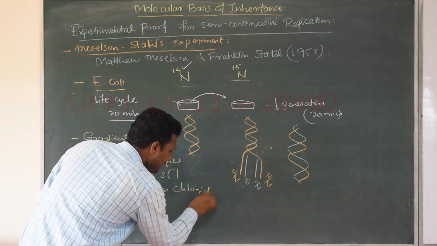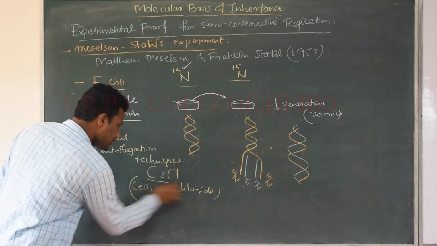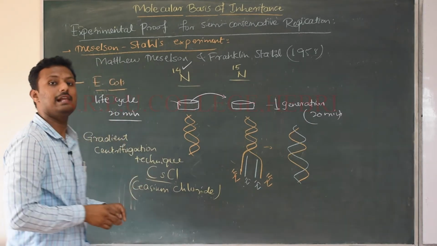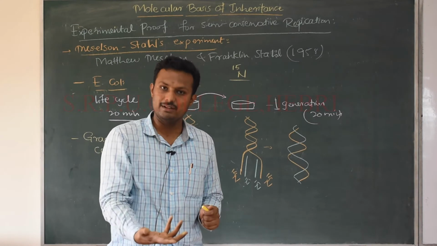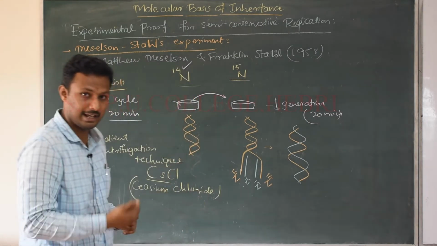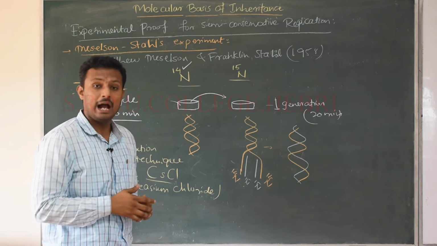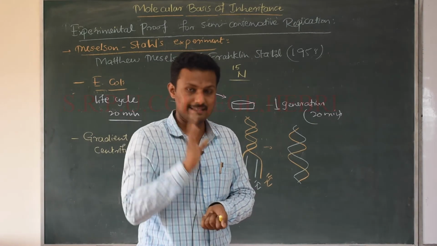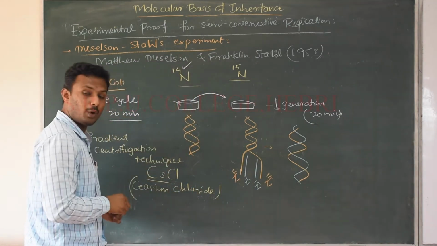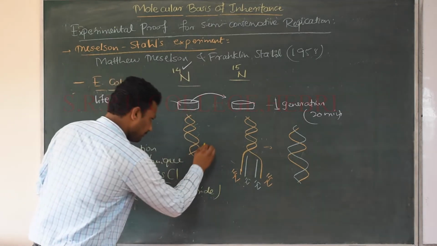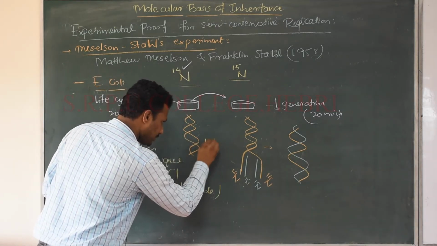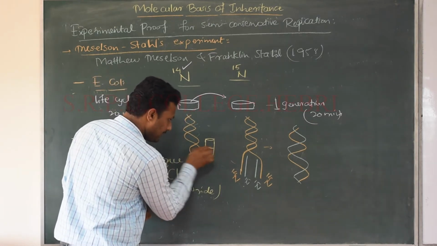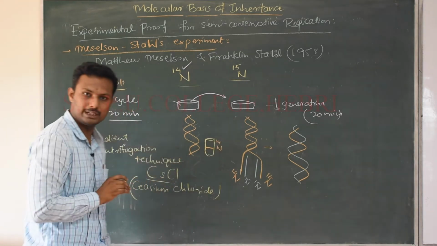Why this particular chemical was used in this experiment was, here they understood that this CsCl has a higher density. It is much heavier than the DNA. The density of the CsCl is much more than that of the DNA, and obviously the DNA molecule will float in the CsCl solution. That is the reason why it was used. Now what they did was, when they had taken the solution of the extracted DNA, they noted the position of the N14 DNA.